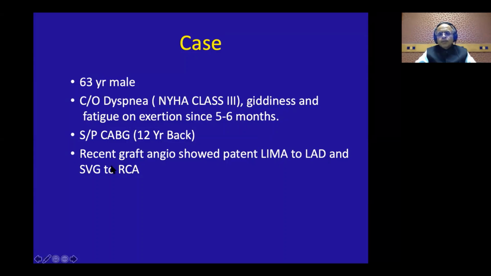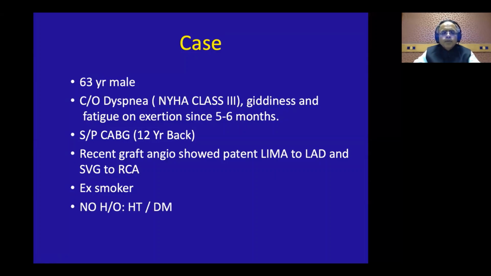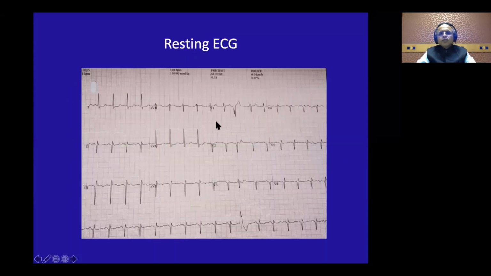Interestingly, despite having very nice patent grafts, which was not expected, the only piece of the puzzle lacking was that no one had validated his symptoms. So looking at the graft angio, he was assured that there was nothing cardiac about it and that he should probably see a pulmonologist. He is an ex-smoker, so that was another thing to look at, but the PFT was normal. The pulmonologist said there was nothing wrong there. There was also no history of hypertension or diabetes. So we said, let us go back to our humble stress echo before sending this patient to a psychiatrist. Let us do his simple stress echo.